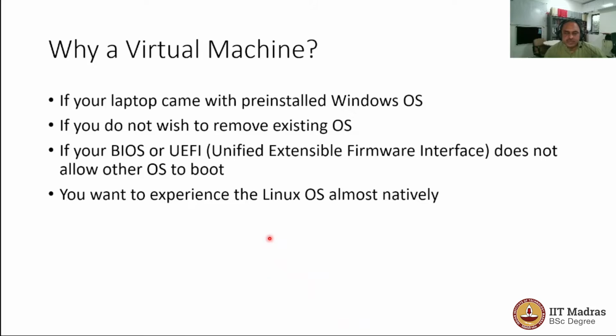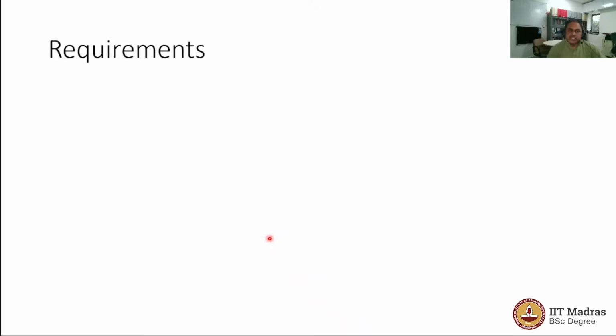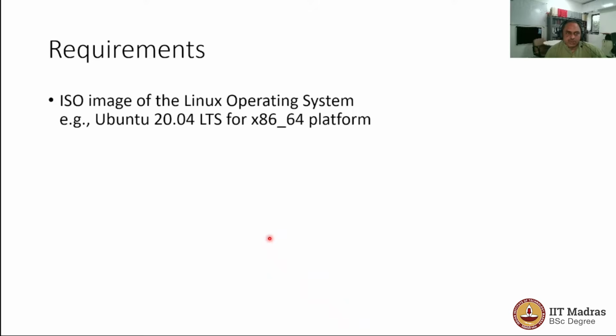You would also need a virtual machine because you want to have the experience of using Linux operating system almost natively. And so the requirements to have a virtual machine going on your laptop or a system that has a pre-installed operating system such as Windows are as follows.